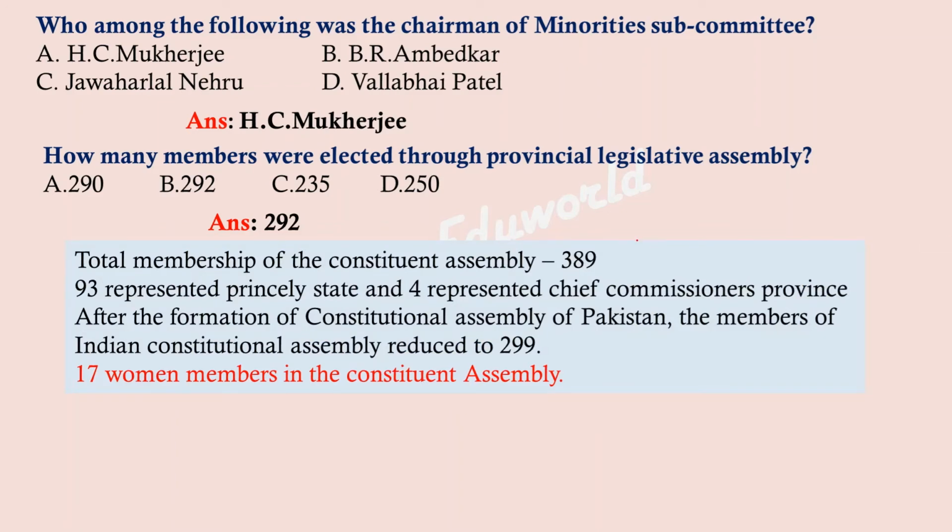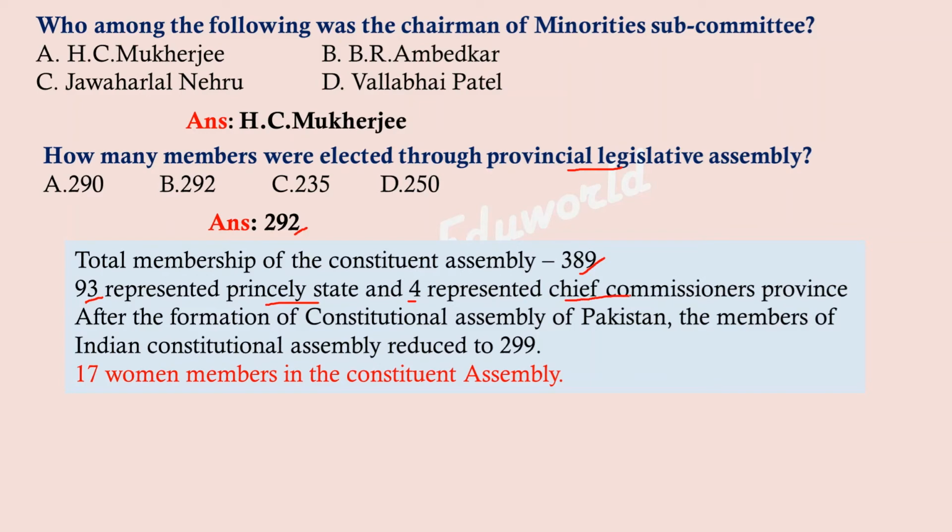Before the Indo-Pak division, the total number of members in the Constituent Assembly was 389. And out of this 389, 292 members were selected from the Provincial Legislative Assembly, 93 were elected from the Princely States, and 4 members were from the Chief Commissioner's provinces.